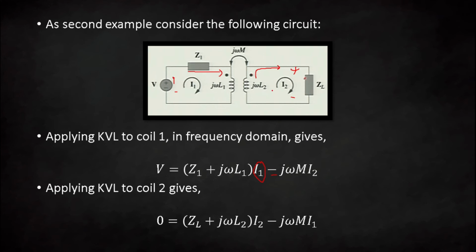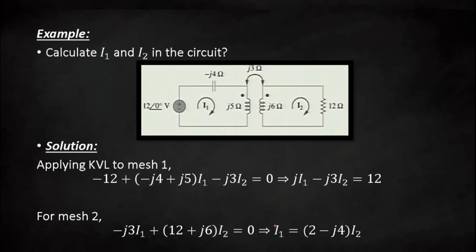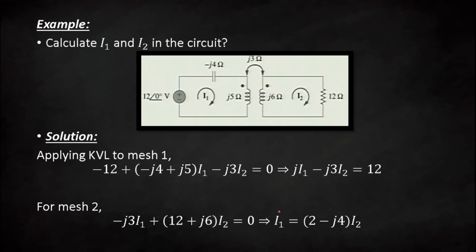The same way, if you apply the KVL in the second loop, it can be written as 0 is equal to ZL plus j omega L2 multiplied by I2 minus j omega M I1. So here you can see the negative sign. Okay, so now let us consider one example. In that case we are interested to find the value of currents I1 and I2 in this circuit. So same example, but here we are dealing with some values of inductor and capacitor.